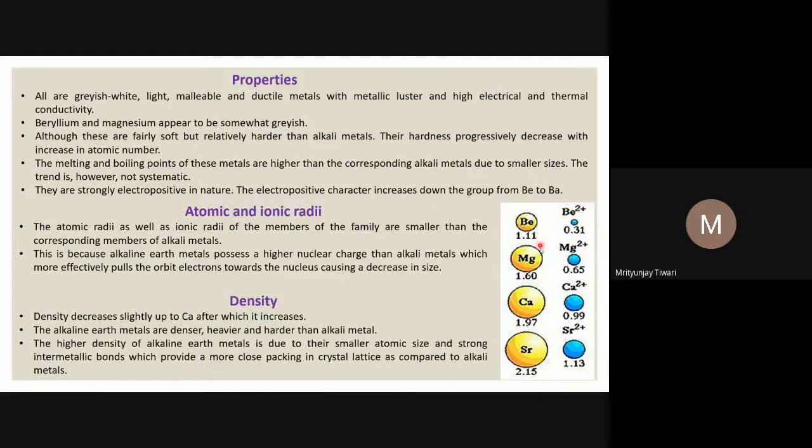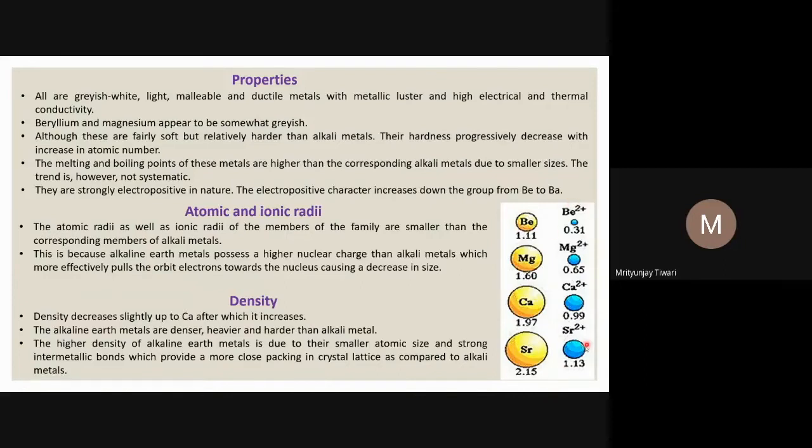Similarly, the metallic character, meaning the electron donation tendency, increases because of the same reason, the increase in atomic radii. Similarly with the atomic radii, the ionic radii also increase in the same trend, and you can see that in angstrom, from 1.1 to 1.6, it is increasing in this fashion.